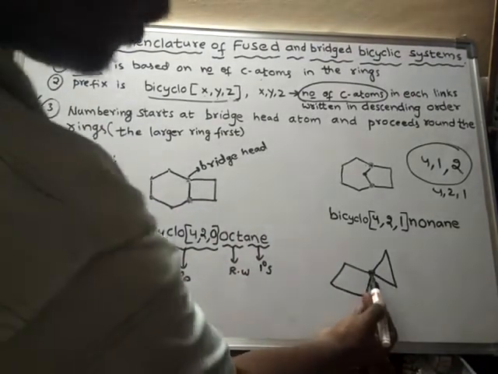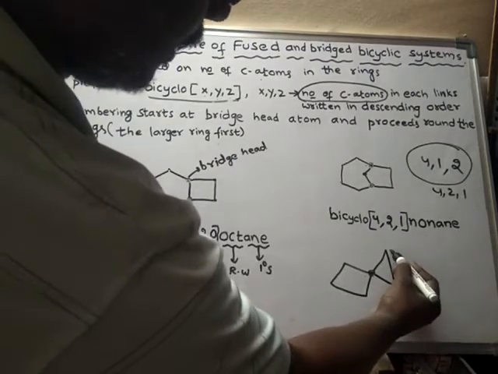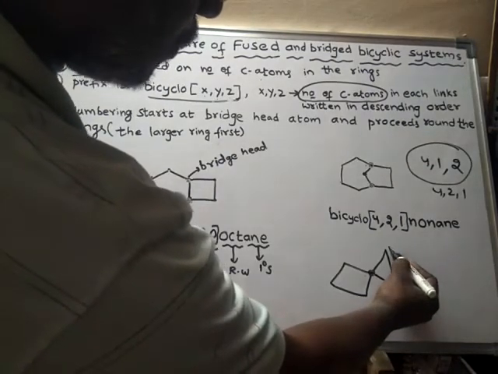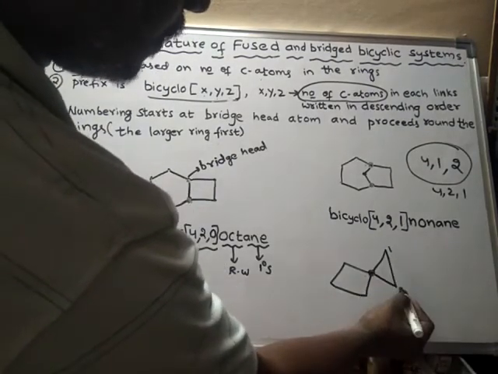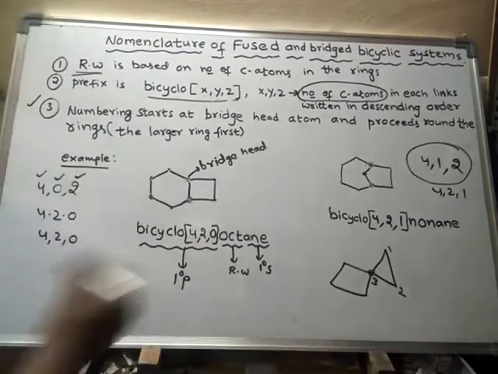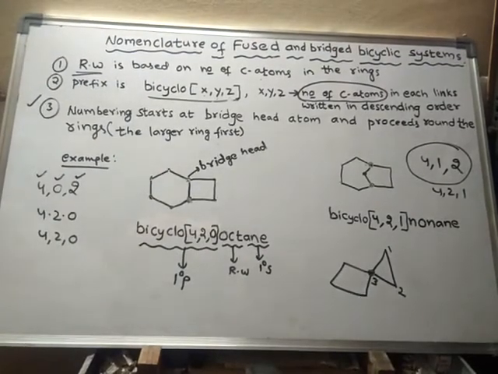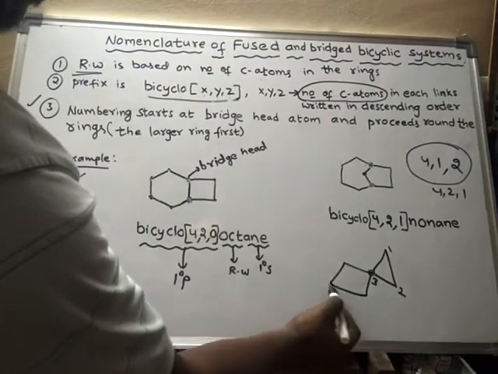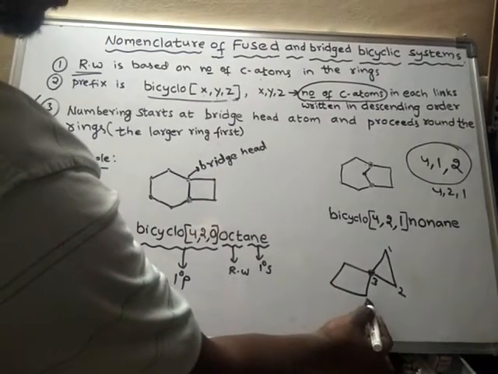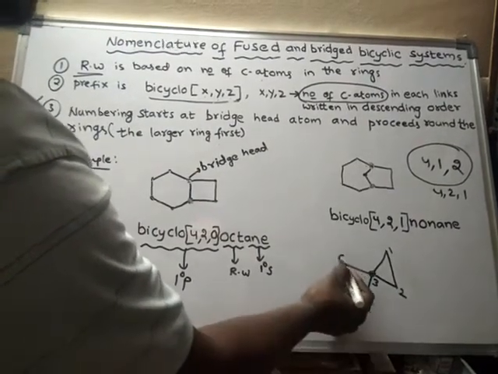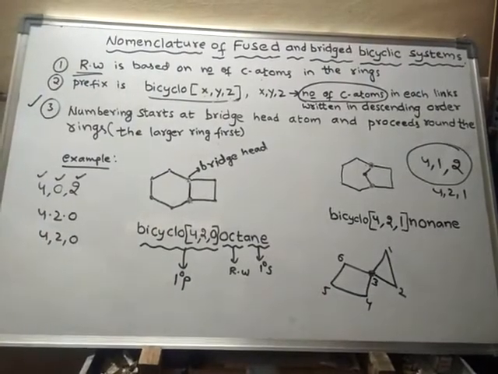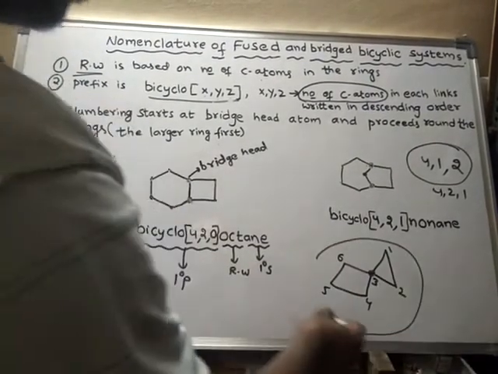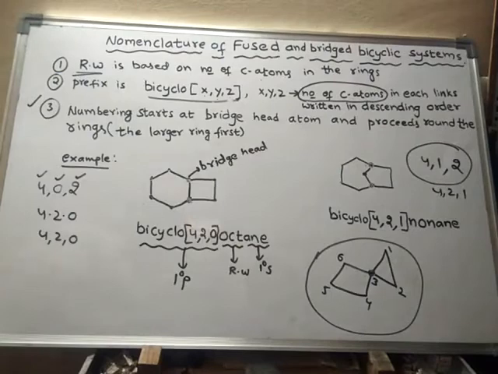See here in a spirocyclic compound we'll give numbering like this: first atom, second atom, and this will become the third atom. And next numbering will proceed in the larger ring, so fourth, fifth, sixth, like this. So this is the way spiro compounds should be numbered.